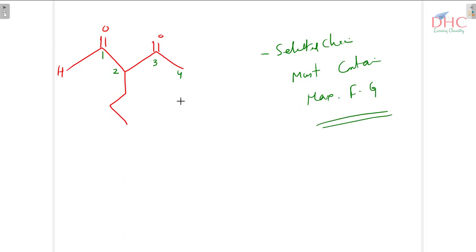You have to select the chain with as many functional groups as possible, even if that sacrifices the longest chain.